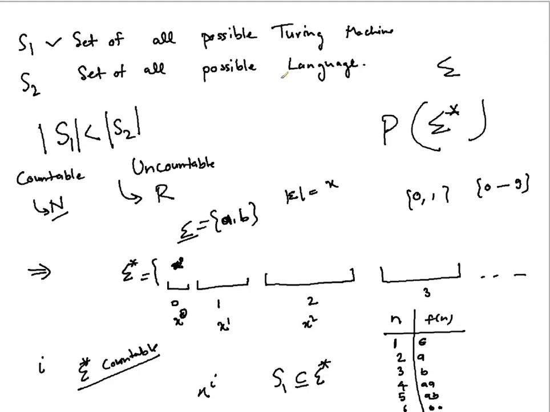So this is the foundation of computer science. We have more problems than the number of algorithms that can exist. And therefore, there will always exist some problems which we cannot solve using algorithms. That's a big fact you should always remember.